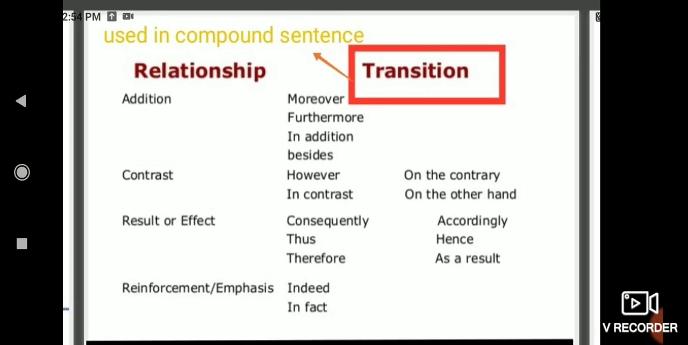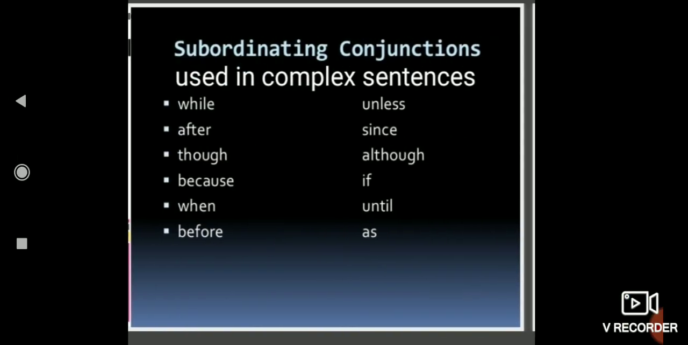So here these are the transitions which are used in compound sentences: for addition, moreover, furthermore, in addition, besides; for contrast, however, in contrast. So these are the transitions which are used to join two independent clauses in compound sentences, and these are the subordinating conjunctions used in complex sentences which are used to join one independent clause and one dependent clause, like while, after, though, because, when, before. These are the subordinating conjunctions which are used in complex sentences.